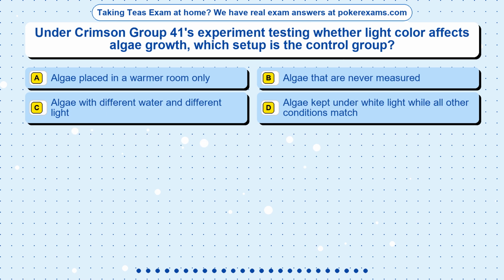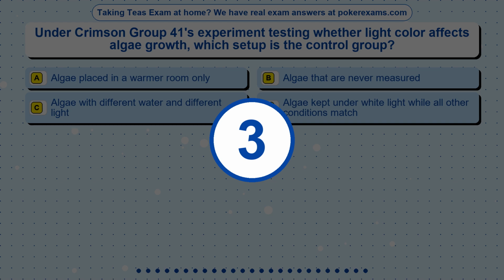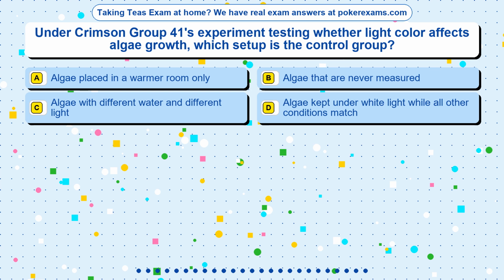Question 20. Under Crimson Group 41's experiment testing whether light color affects algae growth, which setup is the control group? Option A, algae placed in a warmer room only. Option B, algae that are never measured. Option C, algae with different water and different light. Option D, algae kept under white light while all other conditions match. The correct answer is option.